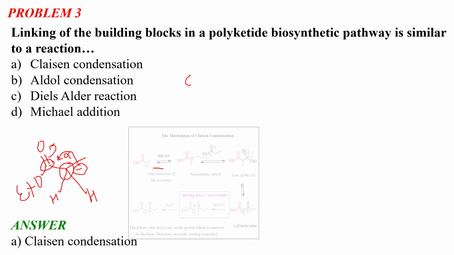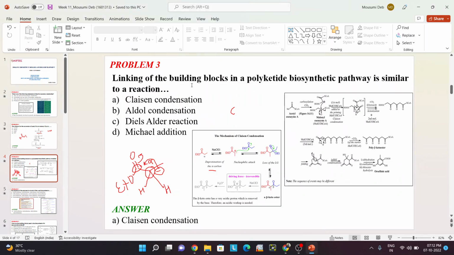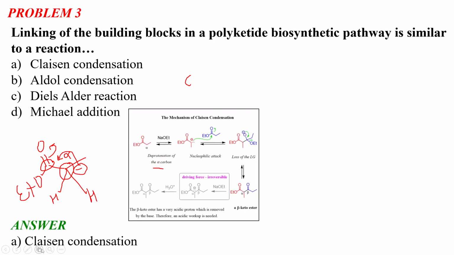The carbonyl carbon of this ester group is very electron deficient. Why is it electron deficient? Because if there is a carbonyl group, the oxygen has higher electronegativity than the carbon, so it will stay as delta negative and the carbon as delta positive. This means the electron cloud of this bond will be shifted toward the oxygen most of the time, which makes this carbon electron deficient, so it acts as an electrophile.